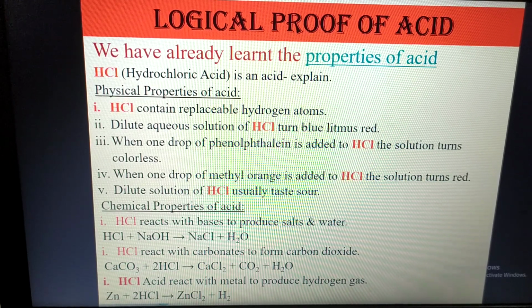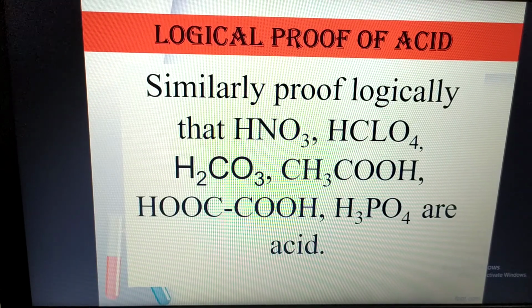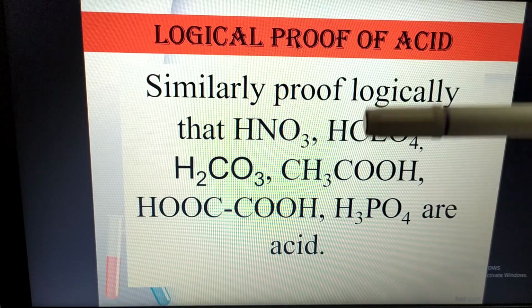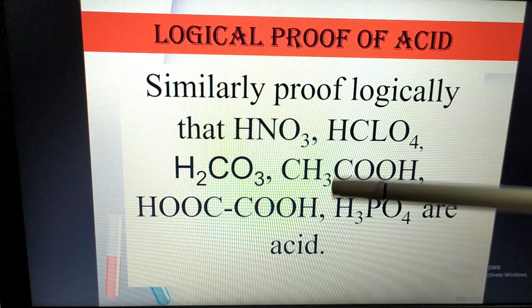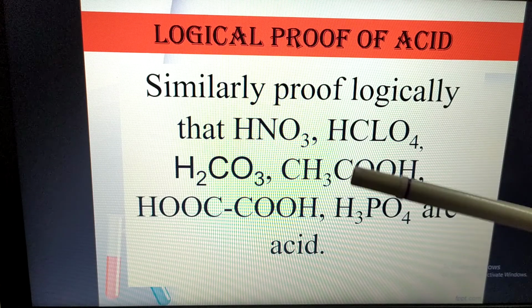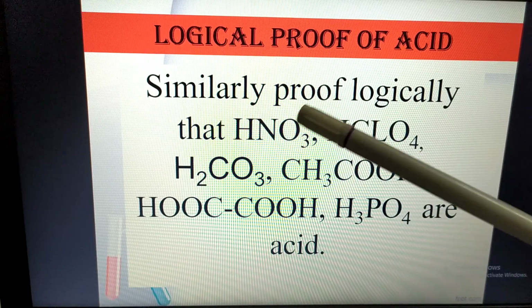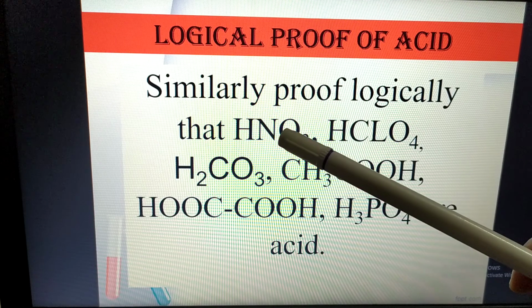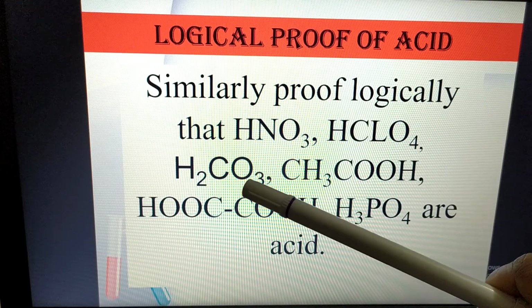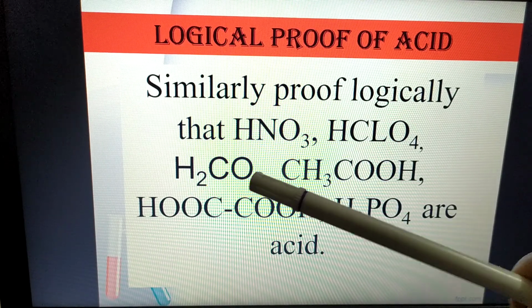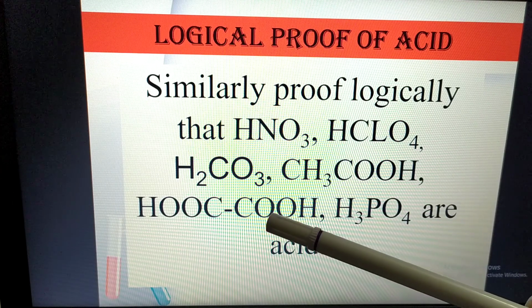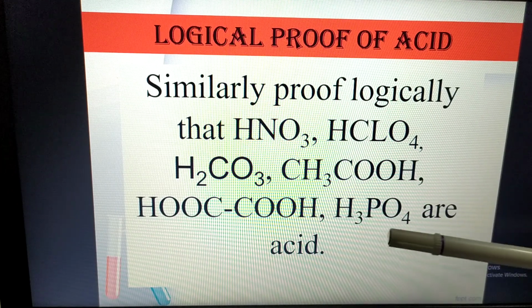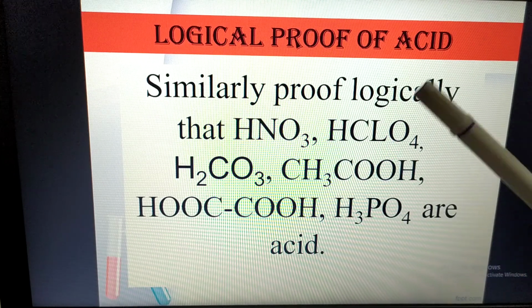I hope you understand. This is the logical proof of acid. So similarly, prove logically nitric acid. You must write separately. I have written all the acids together, but it's not like that; you have to prove them one after one logically: nitric acid, perchloric acid, carbonic acid, carboxylic acid, oxalic acid, phosphoric acid. You have to prove these logically.